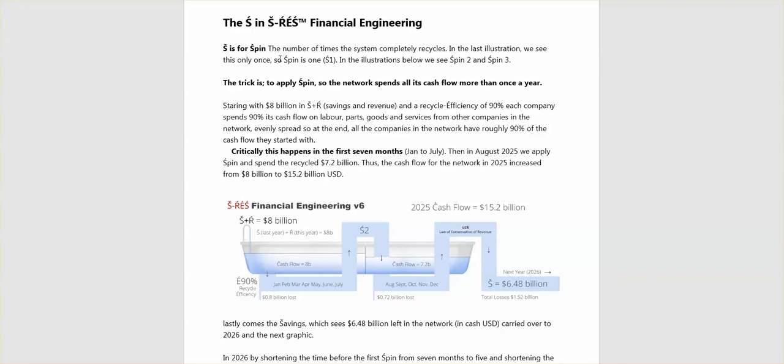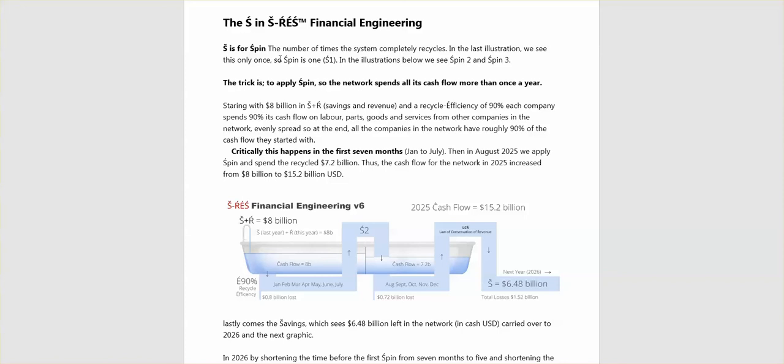S is for spin, the number of times this system completely recycles. In the last illustration, we saw this only once, so spin is 1, S1. In the illustrations below, we see spin 2 and spin 3. The trick is to apply spin so the network spends all its cash flow more than once a year. Very, very simple. Difficult to argue with as well.